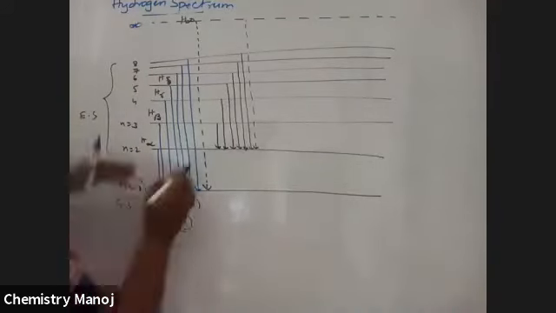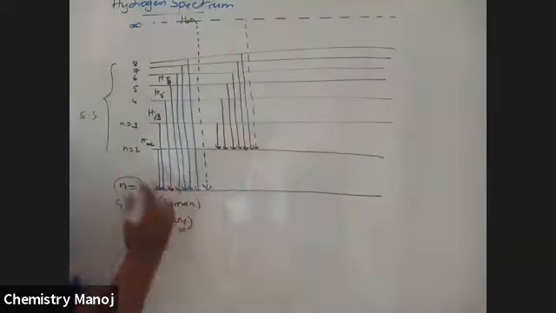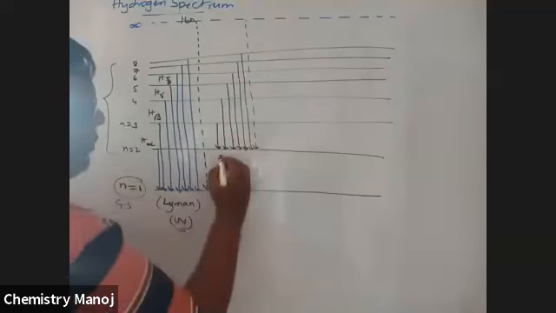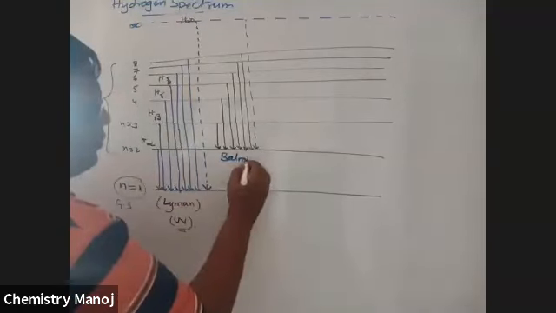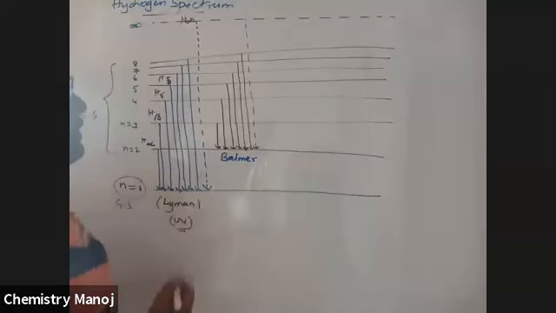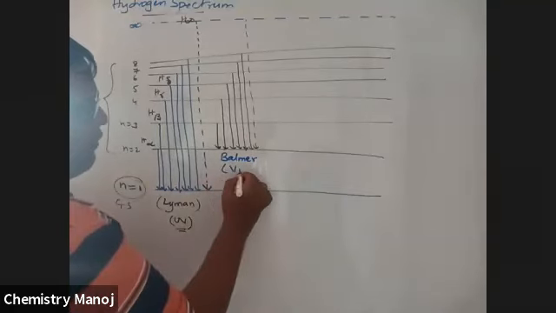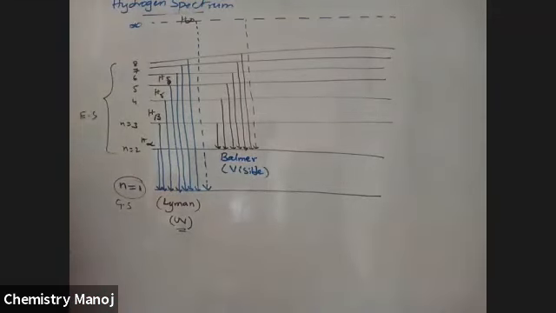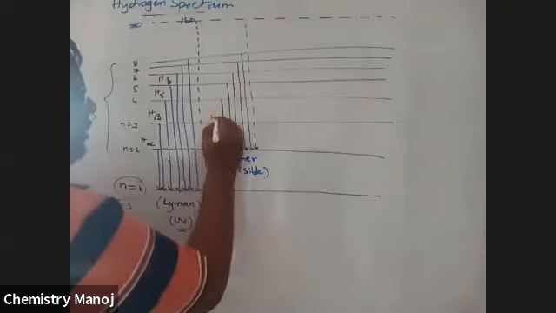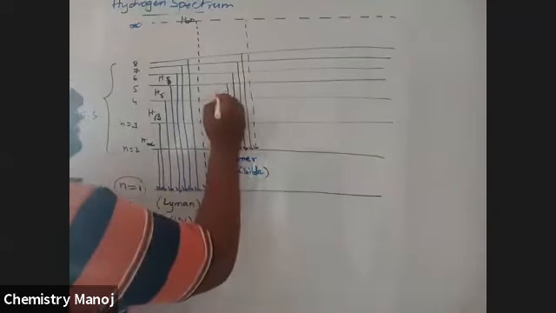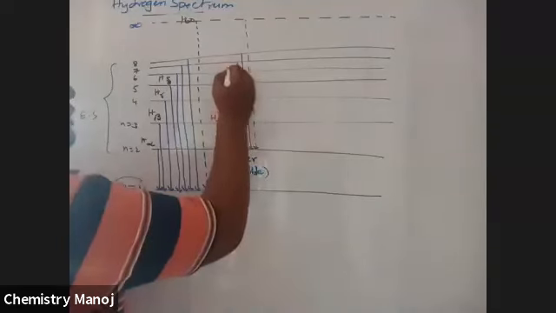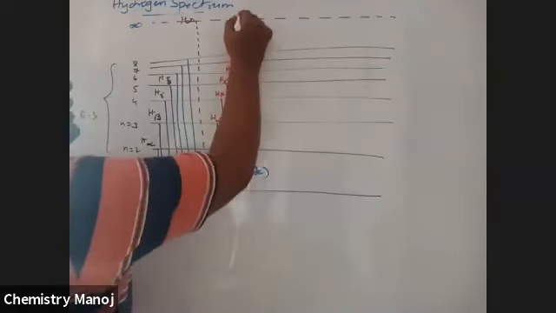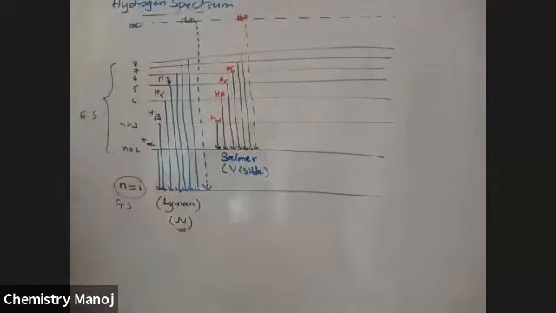So here, when an electron jumps from any higher orbit to the second orbit, this was observed by Balmer, and the series is called the Balmer series. It is observed in the visible region. This is the H alpha line for the Balmer series, H beta line, H gamma line, H delta line, and the H infinity line. Next one.